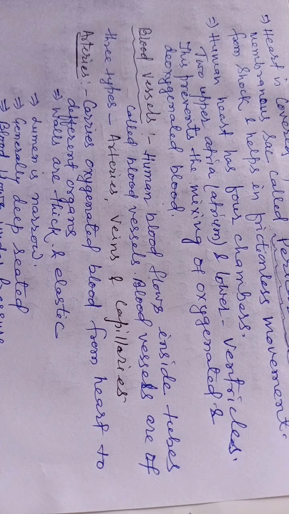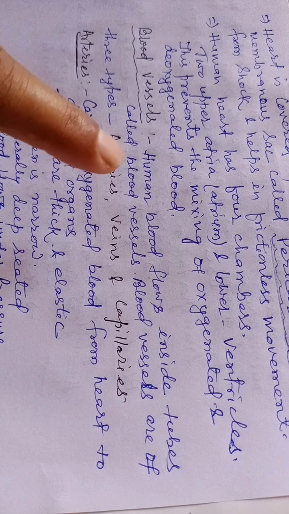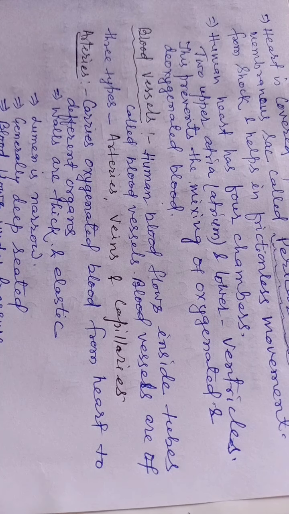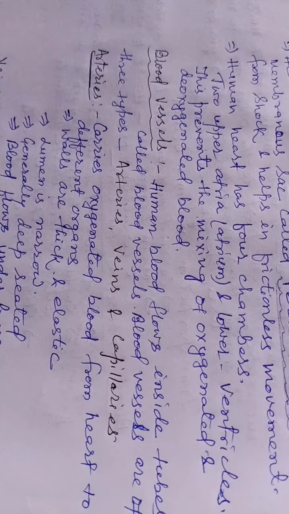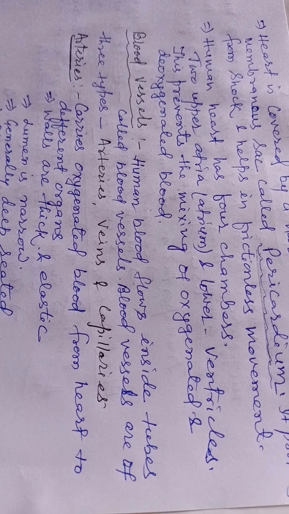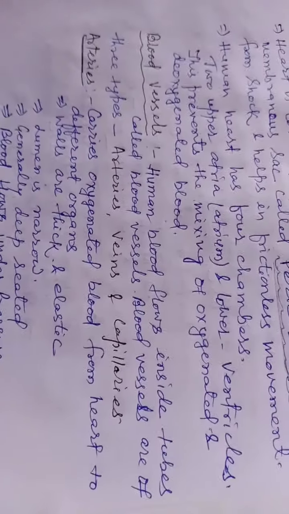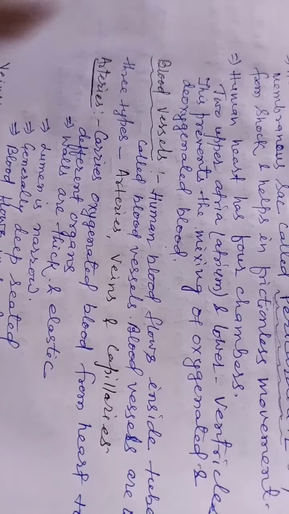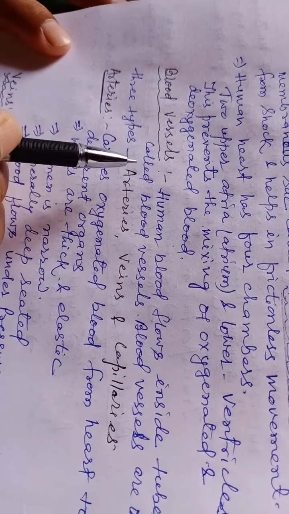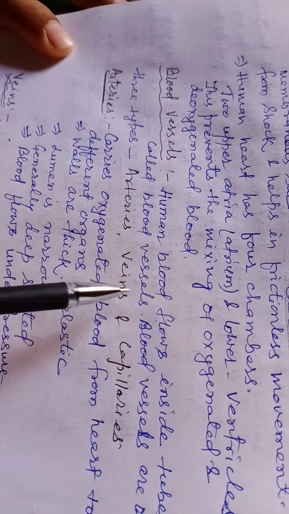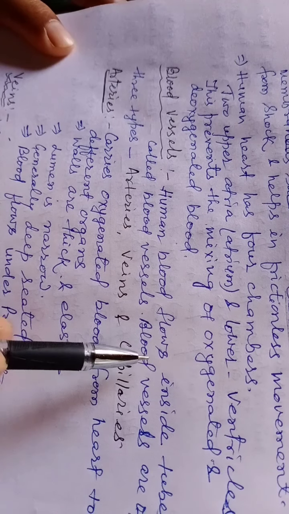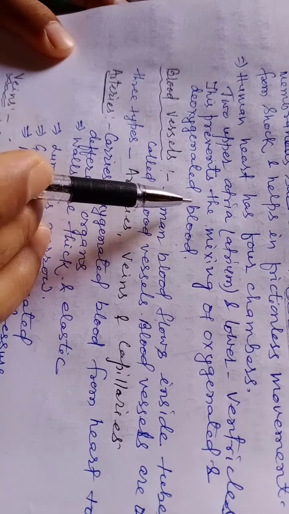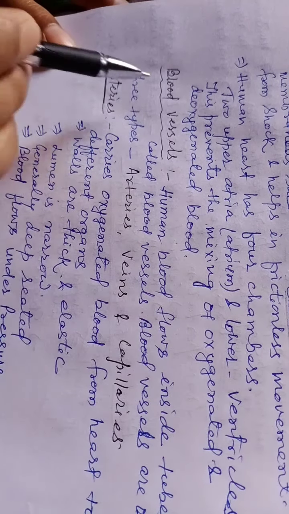What is the advantage of this four-chambered heart? Mammals or human beings need more energy for maintenance of body temperature, and for more energy they need more oxygenated blood. This is due to the four-chambered heart.